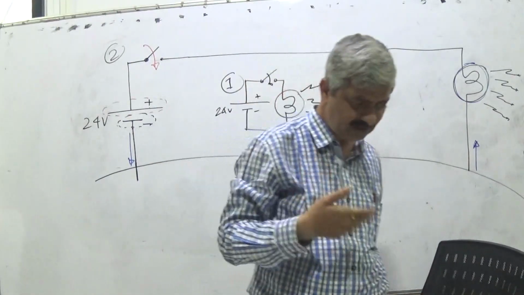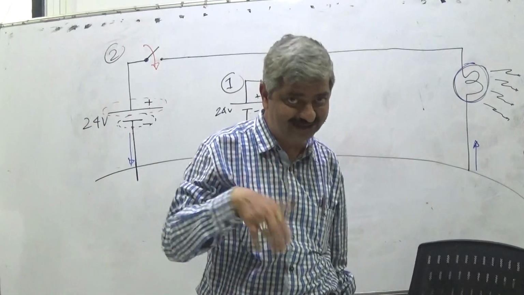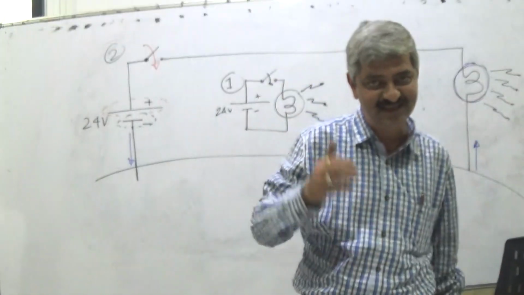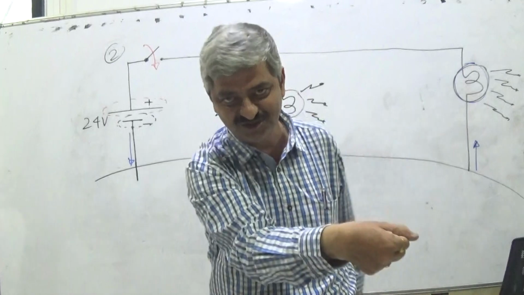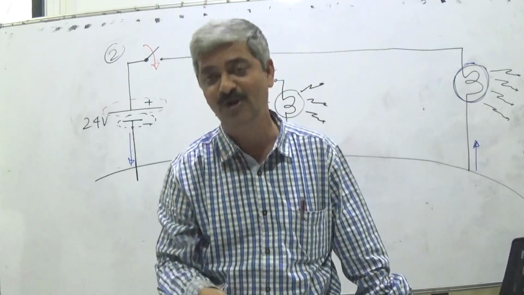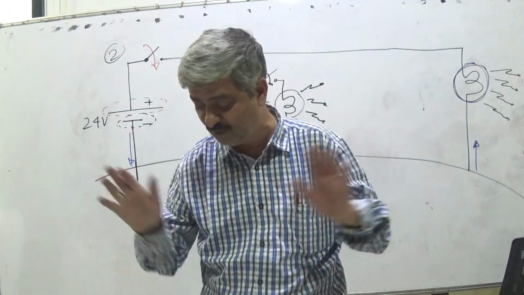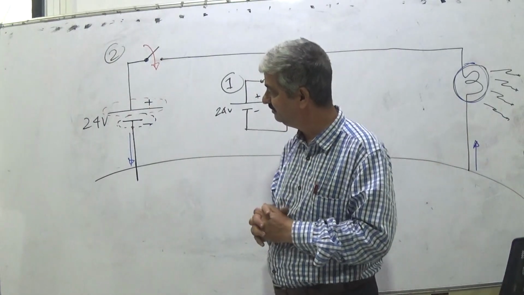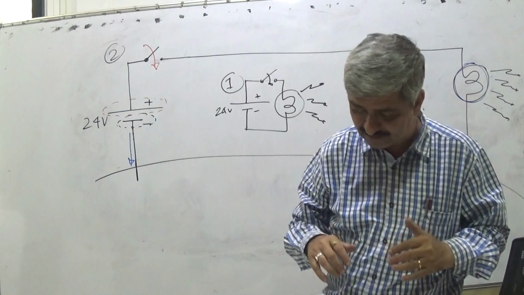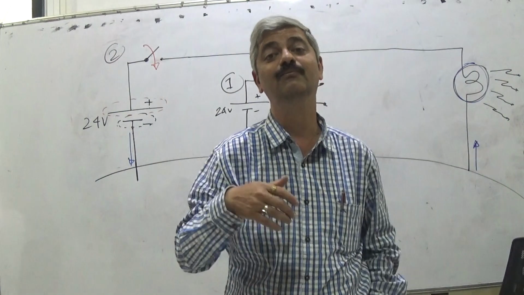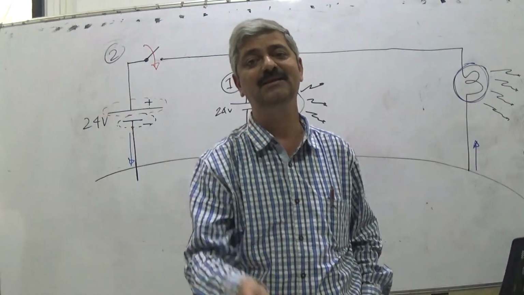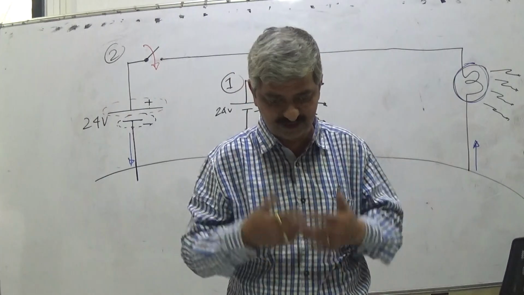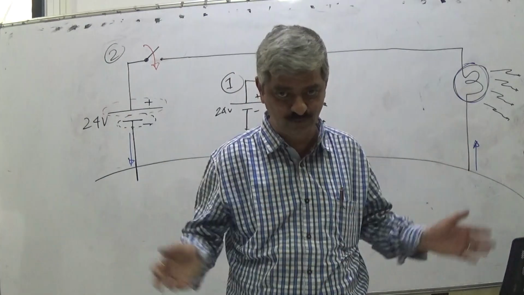The natural instinct in a quarrel is to give a punch. The natural instinct of charges is to distribute. Wherever possible, the charges want to distribute.